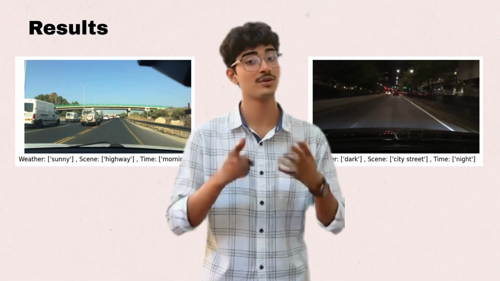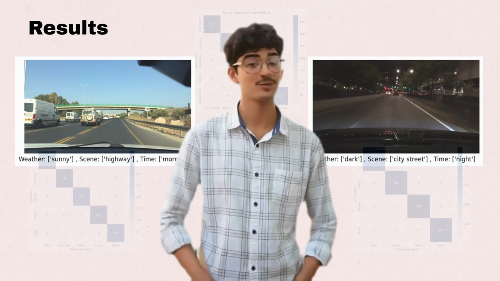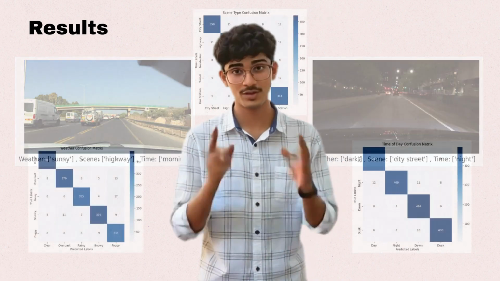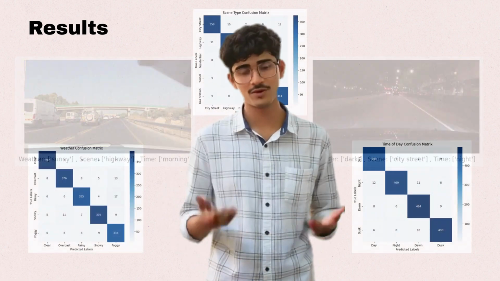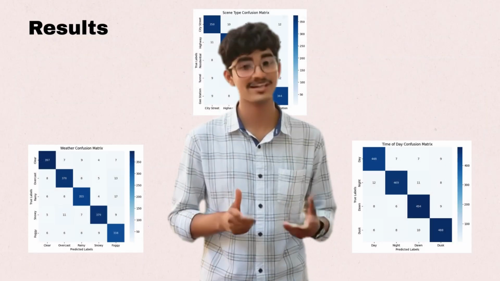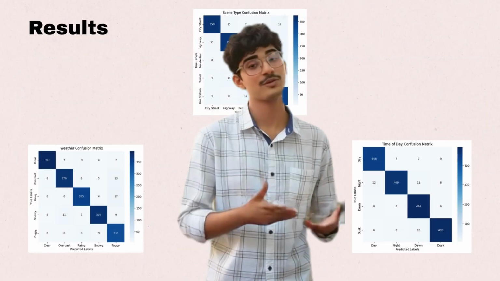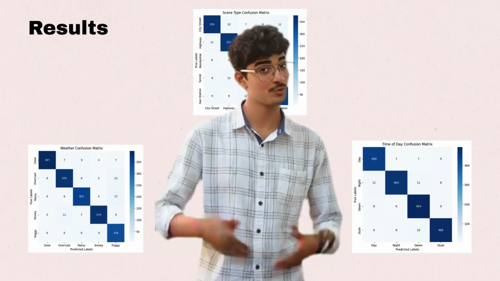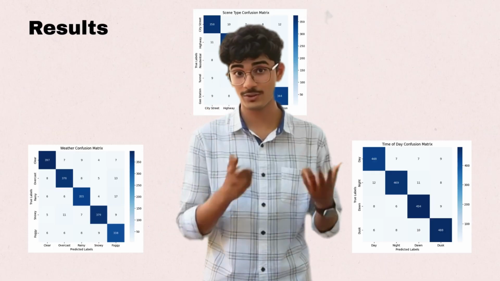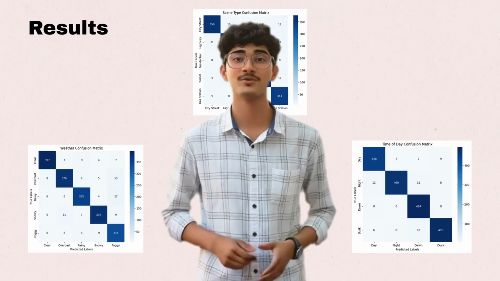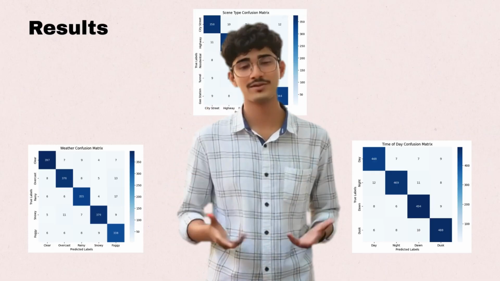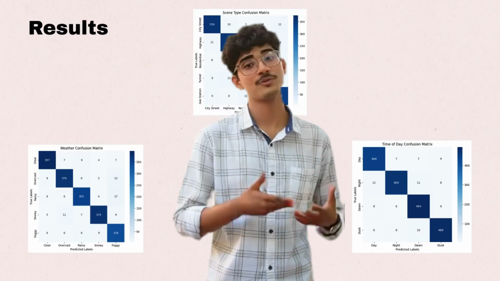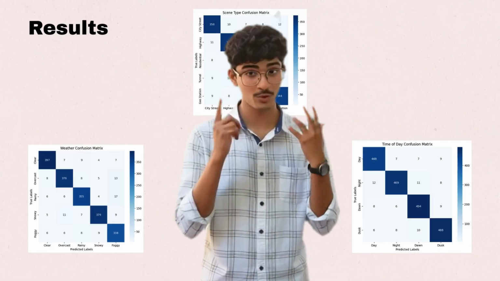Weather classification results. First, we have the confusion matrix for the weather category. As we can see, the model performs very well on the major classes like clear, overcast, and rainy. For example, the model correctly identifies clear weather more than 820 times, with only small confusion with overcast. Snowy and foggy classes have fewer samples in the dataset, so we see slightly more misclassifications there, which is expected in real-world datasets.